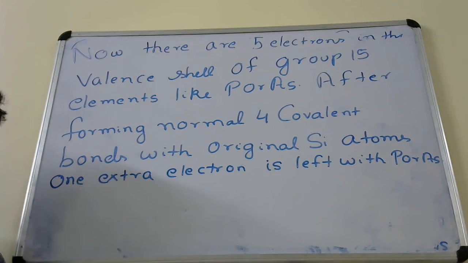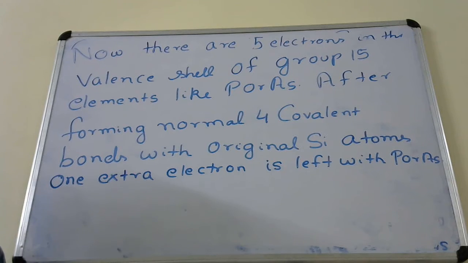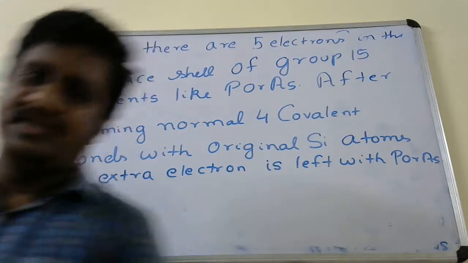You see, phosphorus has 5 electrons in its outermost valence shell, but you are putting phosphorus in the original silicon or germanium lattice. Silicon or germanium can form how many bonds? 4 covalent bonds.